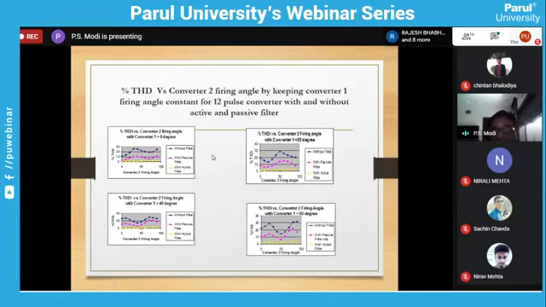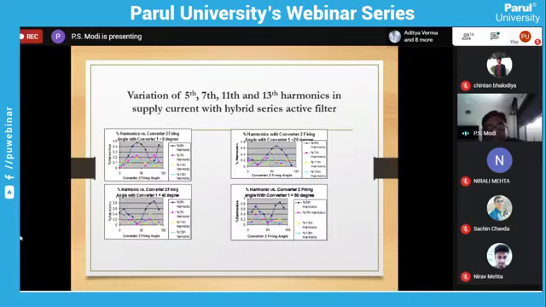Now the harmonics. Okay, see the harmonics: total harmonic distortion is 30% for blue color without filter, nearly 10% with passive filter, and with hybrid active filter, yellow line, even less than 5%. For all the cases you can see the yellow line is less than 5%. You can see the variation of fifth and seventh harmonics is also reduced drastically.